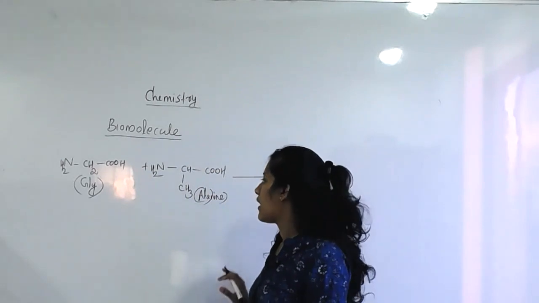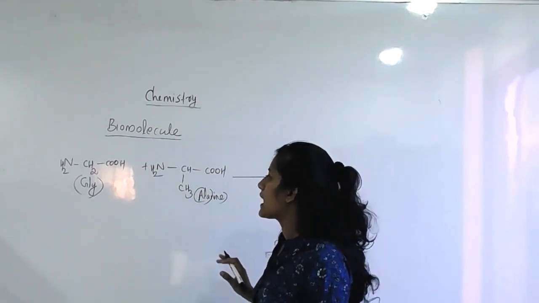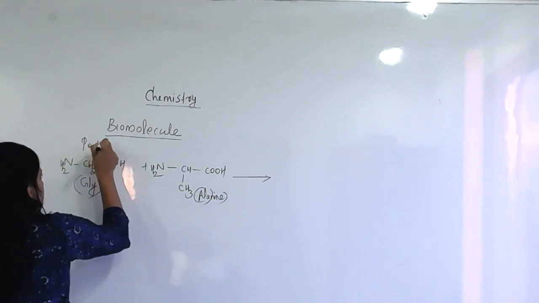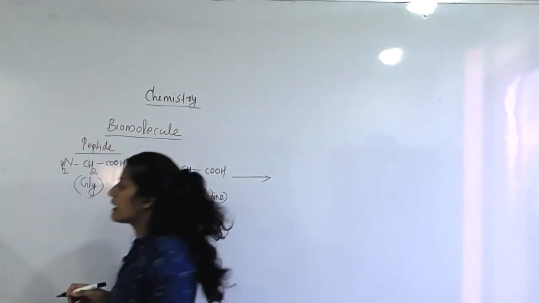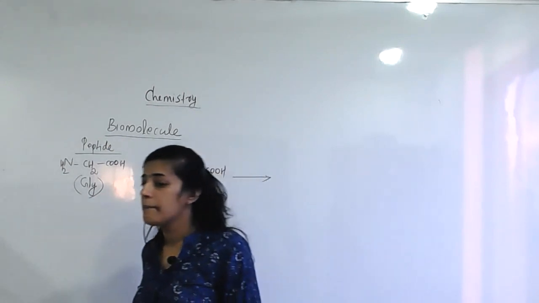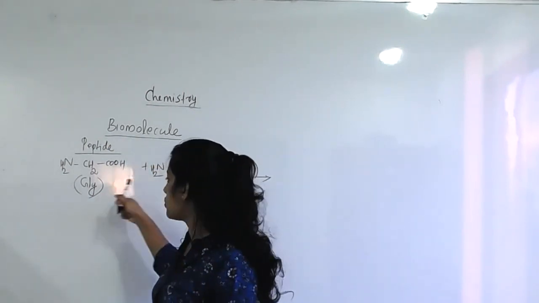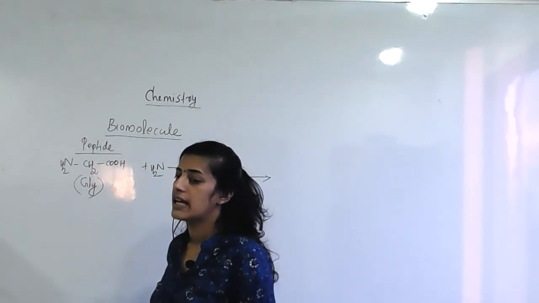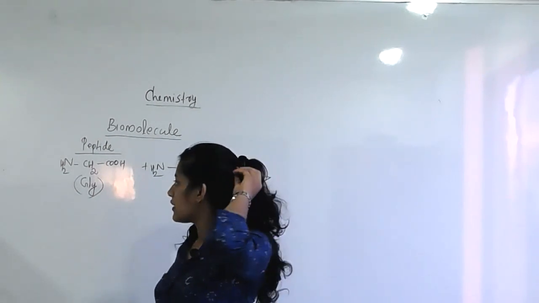Okay. Our intention is that we are going to prepare a peptide bond. We are going to form a peptide bond with the help of two amino acids joining.